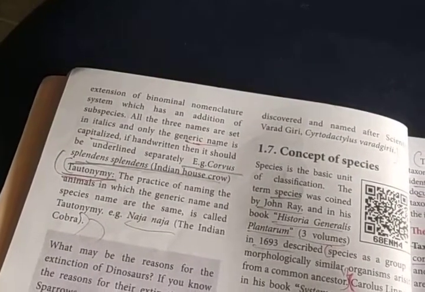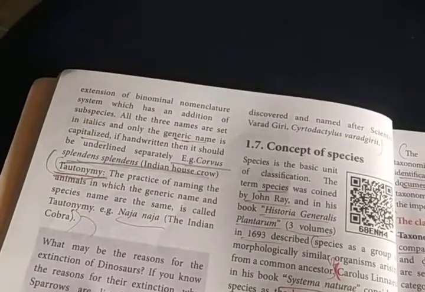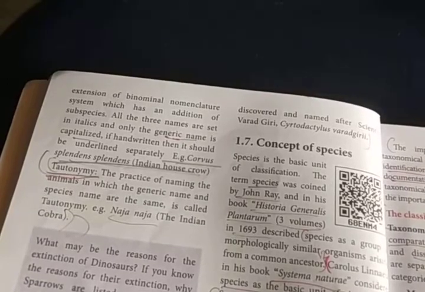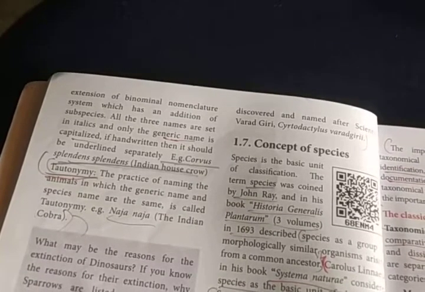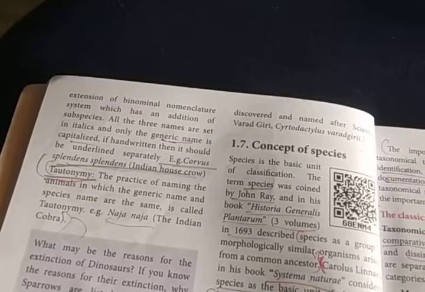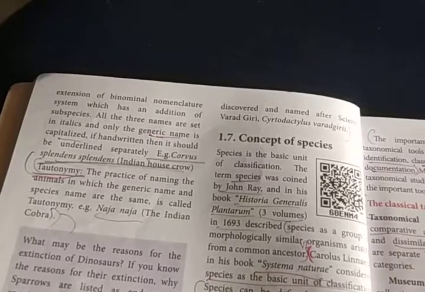All three names are written in italics when printed in italic form. The generic name begins with a capital letter. The species name needs to be written with a small letter. If we didn't print in italics, if we are writing by hand, it should be underlined separately.